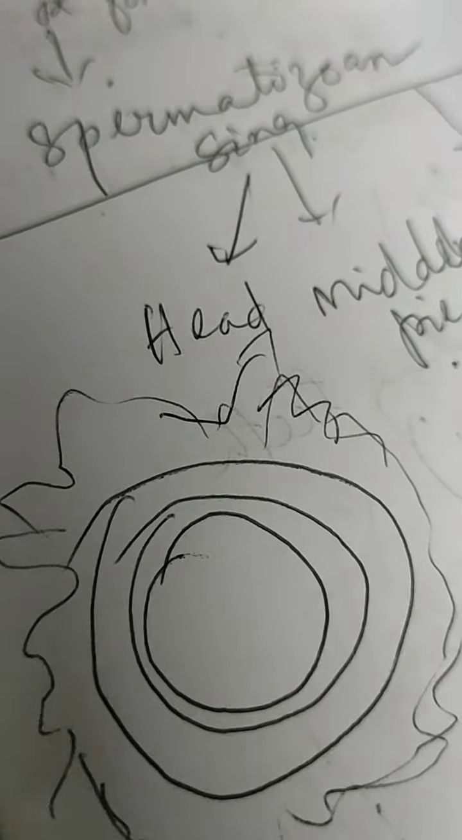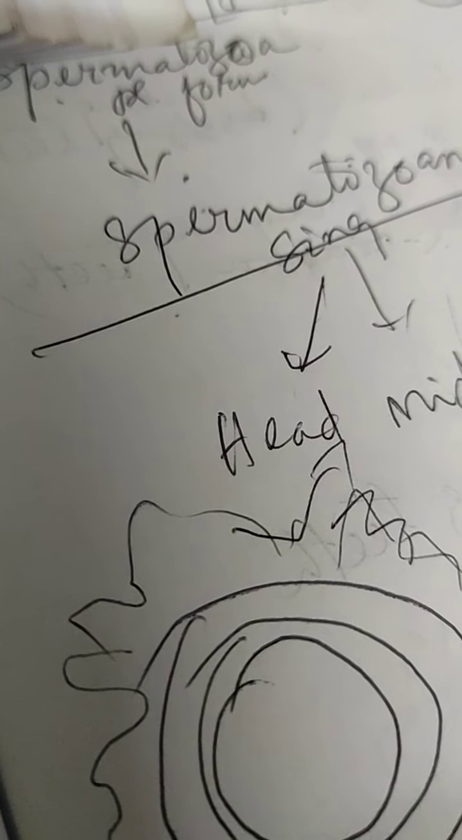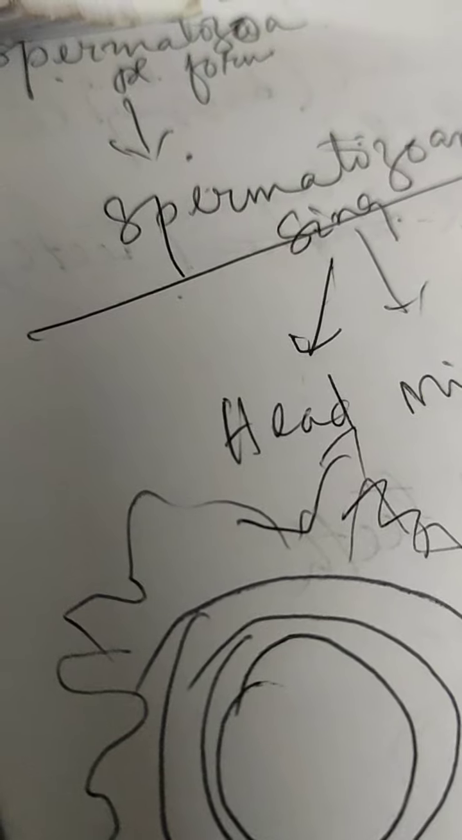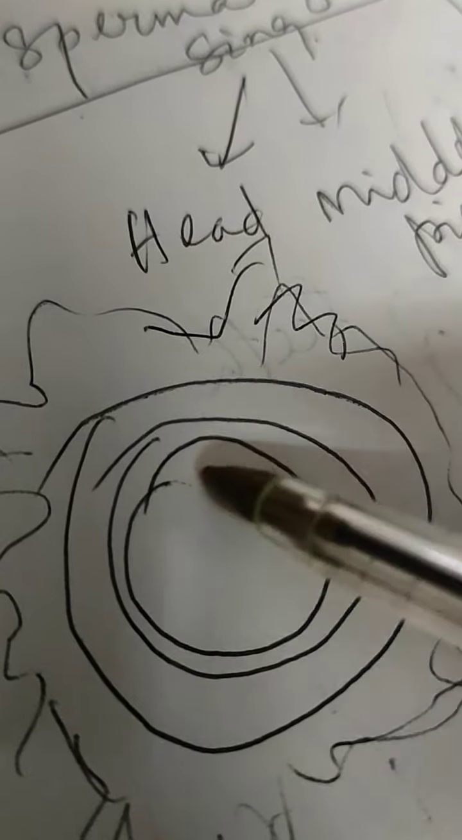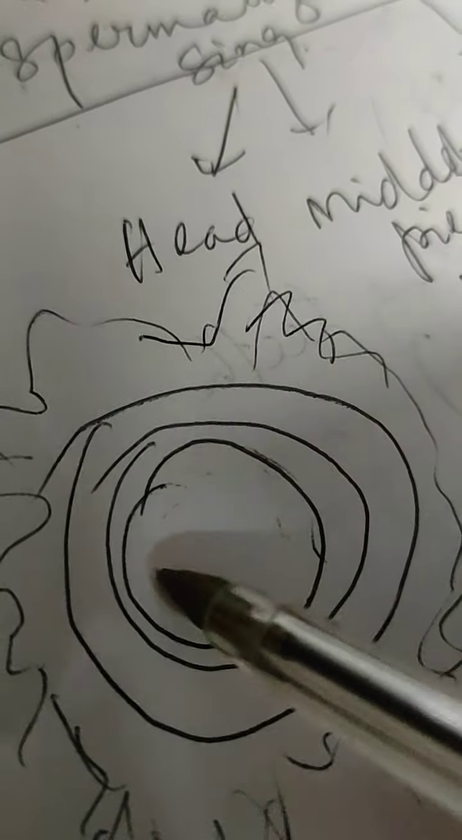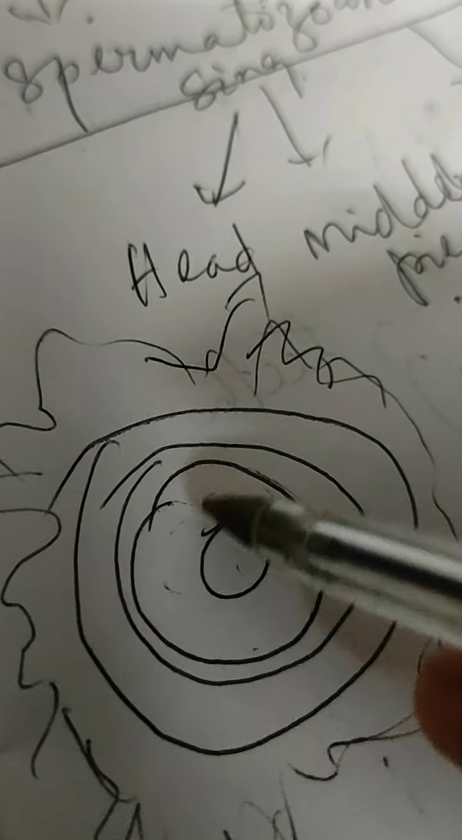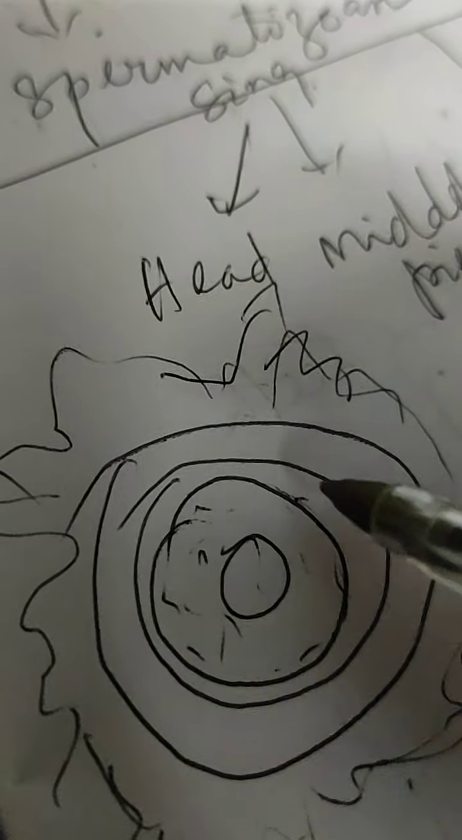The ovum is almost free of yolk. Generally, whatever egg we eat, in the case of chicken egg or duck egg, it has a large amount of yolk. But the human egg doesn't have any yolk. Since it is free from yolk, it contains abundant cytoplasm. This is the cytoplasm, within which the nucleus is present.